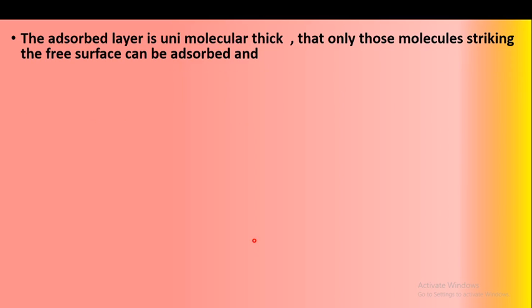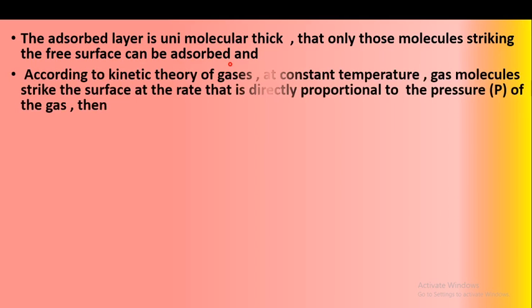The adsorbed layer is unimolecular thick, and only those molecules striking the surface can be adsorbed. According to the kinetic theory of gases, at a constant temperature, the gas molecules strike the surface at a rate directly proportional to the pressure of the gas.